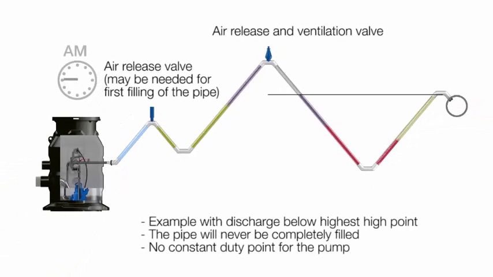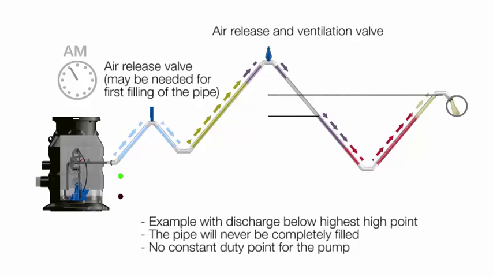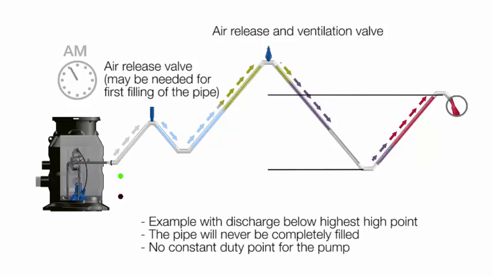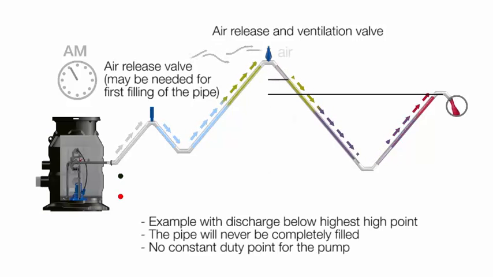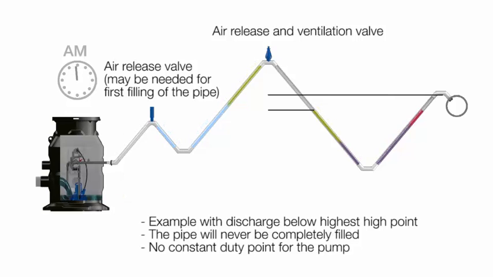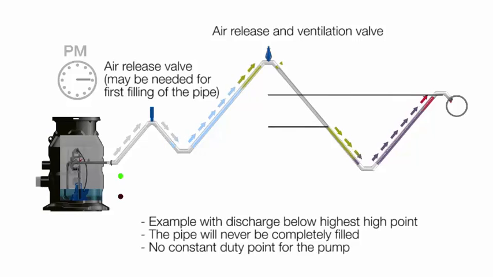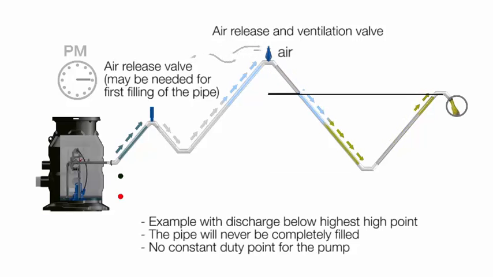In this example, the discharge is below the maximum high point. This means that the pipe will never be filled completely, as the ventilation valve will always part fill with air. There is no constant duty point for the pump. The static head is changing from pump start to pump start, and also the frictional losses will change, as the pipe is only part filled.